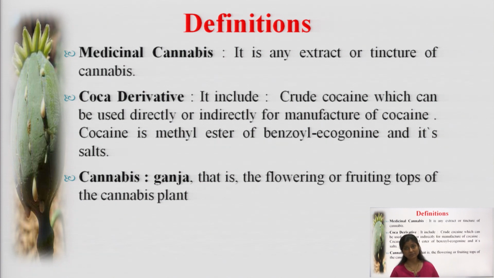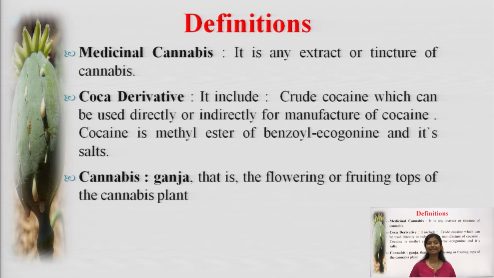Now coming to the next, that is coca derivative. It includes crude cocaine, which can be used directly or indirectly for manufacture of cocaine. We have used this word just before: cocaine, heroin, ganja, charas. Coca can be termed as cocaine.